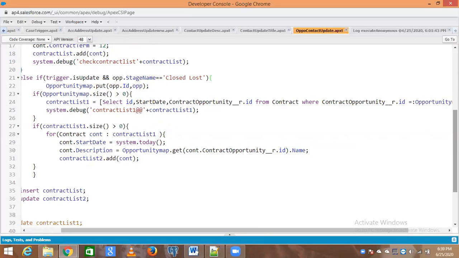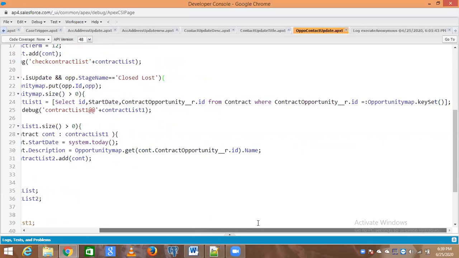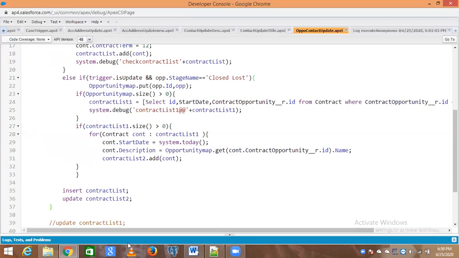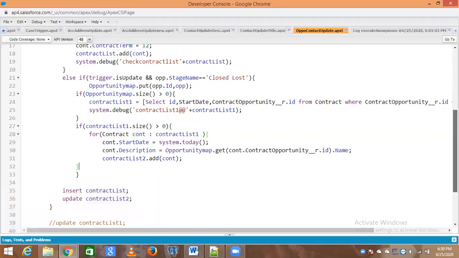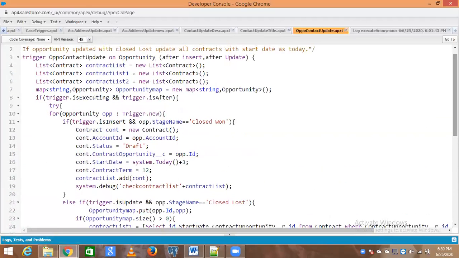Any other question? Yeah, just a second. Show me that 24th line. What is the doubt at line 24? Which function? Opportunity dot key set. Okay. So go to the place where you have created the map, Abhishek. See at line number 7.